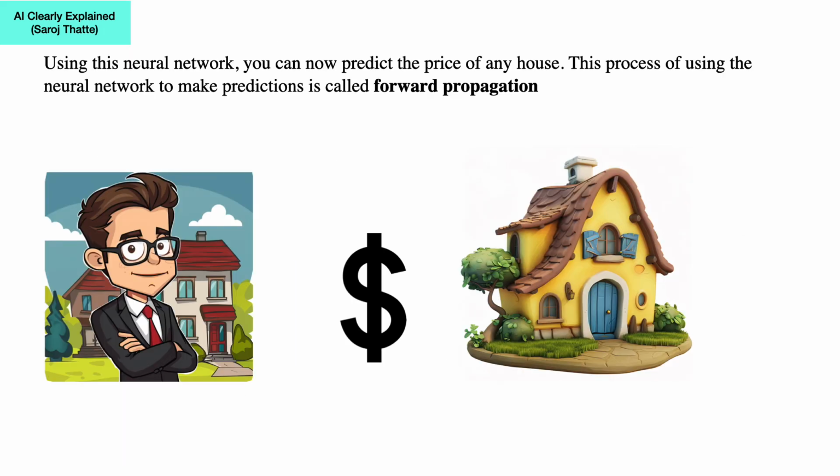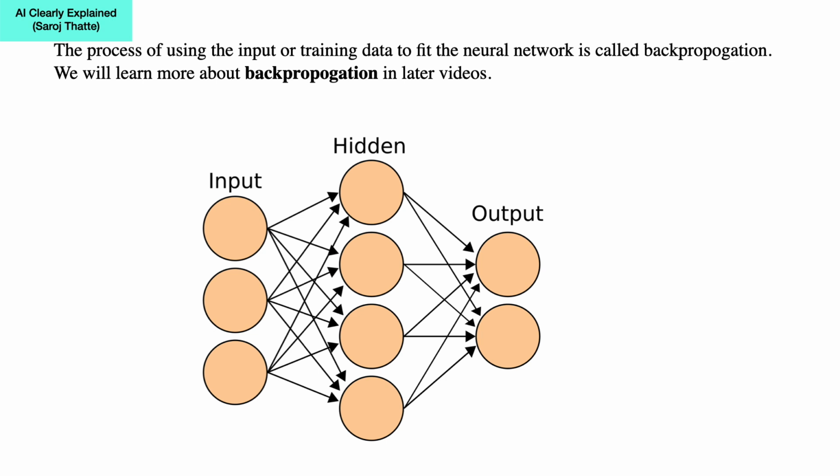Using this neural network, you can now predict the price of any house. This process of using the neural network to make predictions is called forward propagation. The process of using the input or training data to fit the neural network is called backpropagation. We will learn more about backpropagation in later videos.